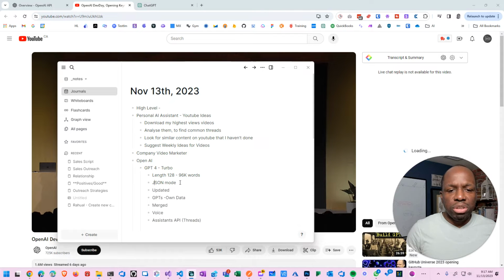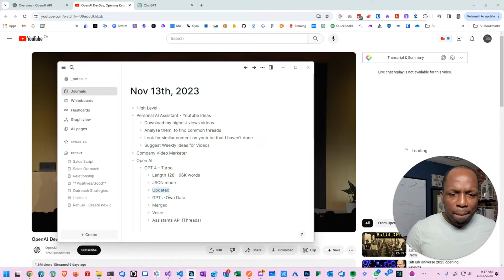The JSON mode is interesting. That's MODE, by the way. I normally pronounce that word wrong. In that particular case, what they're basically saying is that they're going to guarantee a specific format response to you. And that's important, obviously, on the programming front. We talk about webhooks and some of these things. So this has become very, very important, especially for integration with Zapier and Make and Microsoft Power Automate, that sort of deal.